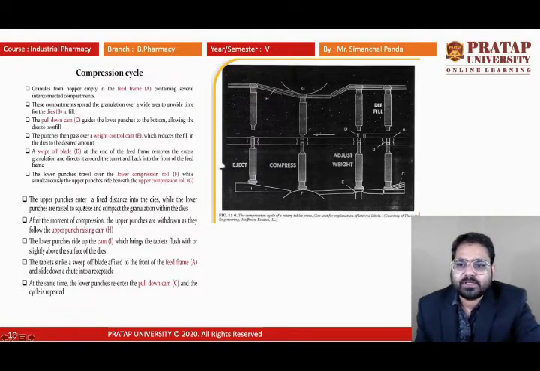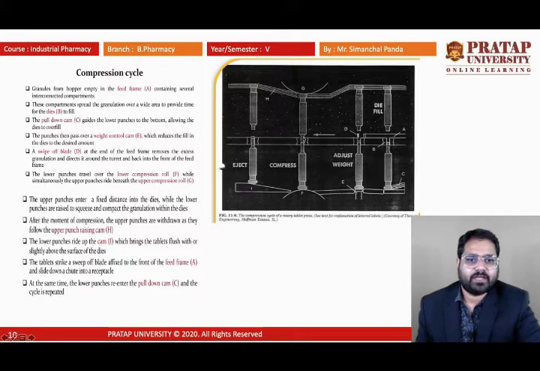The upper punches enter a fixed distance into the dies, while the lower punches rise to squeeze and compact the granulation within the dies. Here we have seen from the upper punch and the lower punch, from both sides the compression force will be generated, and the granules present inside will attain a uniform shape.